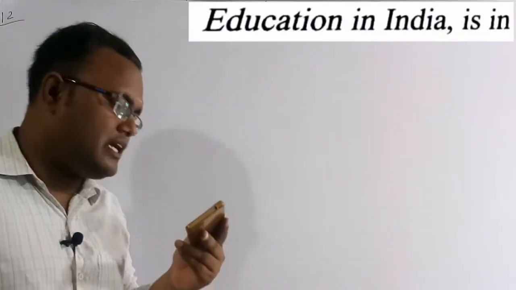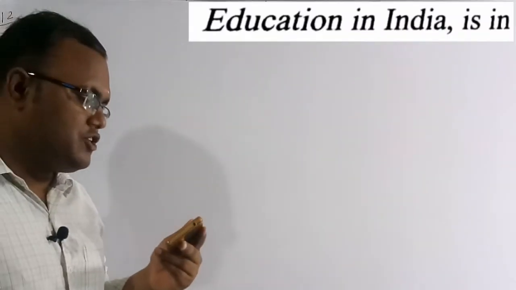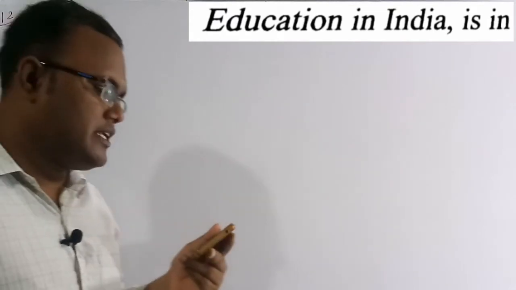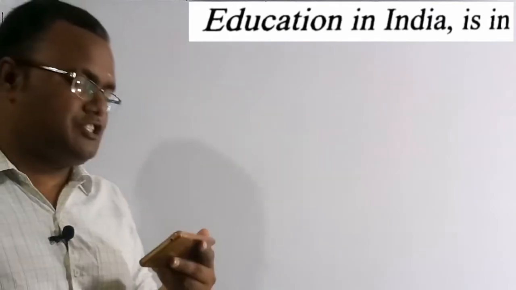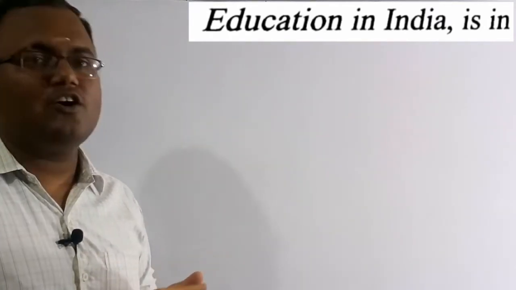We are going to solve the 12th question. See the question here. Education in India is in: Option A, state list. Option B, union list. Option C, concurrent list. Option D, residuary list. So what are the four options? Option C, concurrent list. So education in India is in the concurrent list.